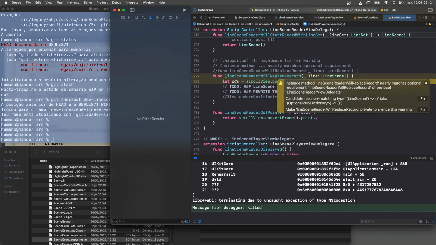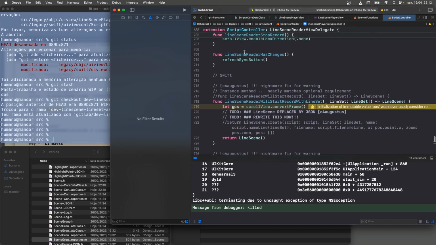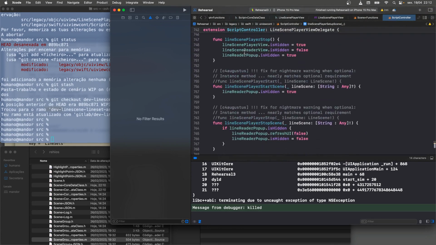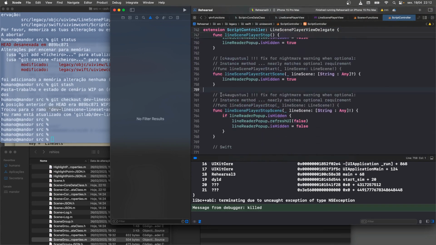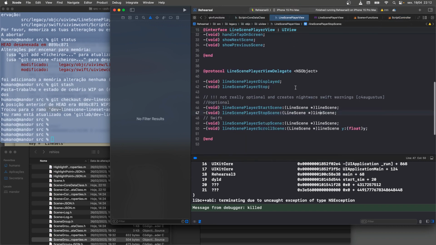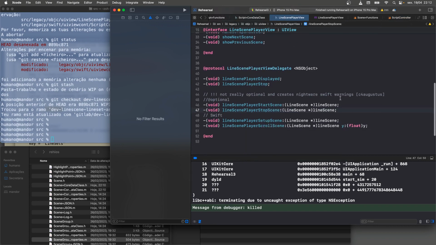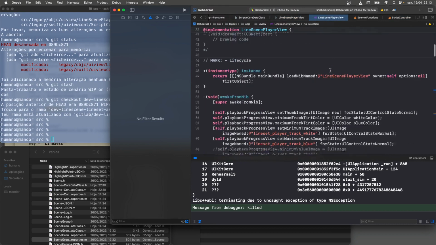Oh, that's because I've got the to-dos in here. I have stuff that still needs to be rewritten. But this stuff down below didn't need to be written. But the comment was a nightmare warning when optional. Remember, I did get rid of the optional. Not really optional creates a nightmare of Swift warnings, which is what was happening here. Right? So I got rid of the optional.